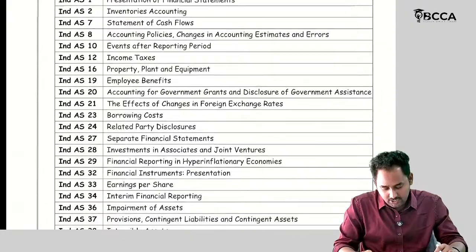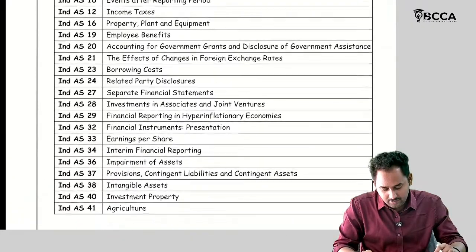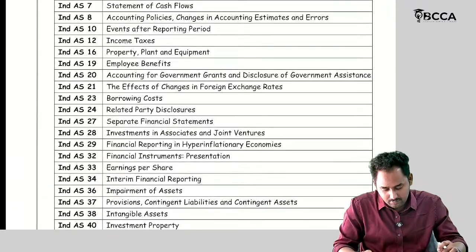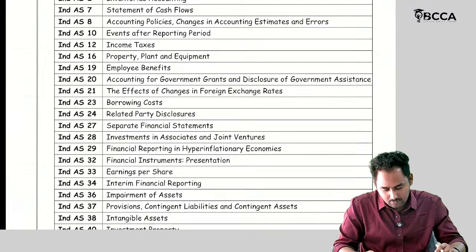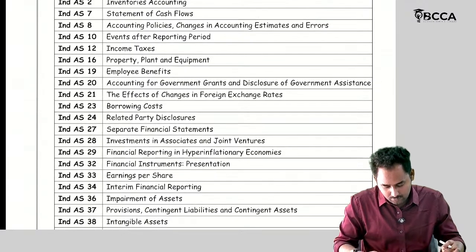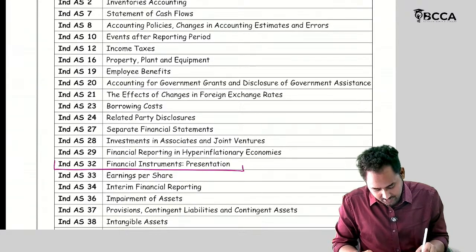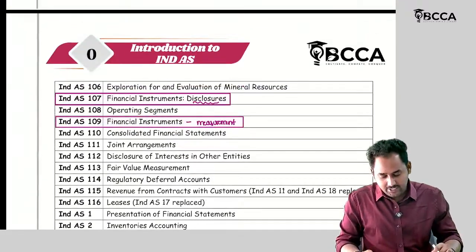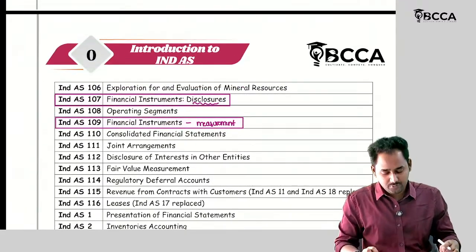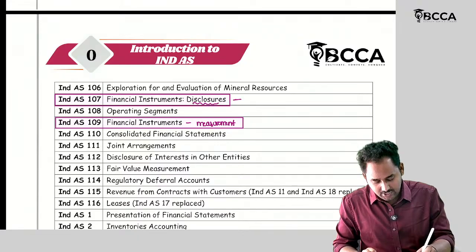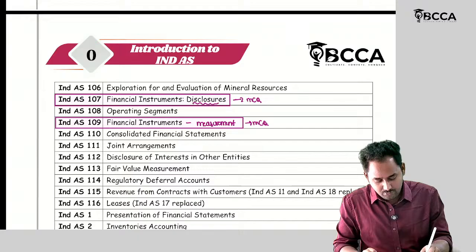Then what is the next aspect? No. Ind AS 32, financial instruments presentation. So on the standards names, there is one MCQ. So the standard names of financial instruments are used for one MCQ.